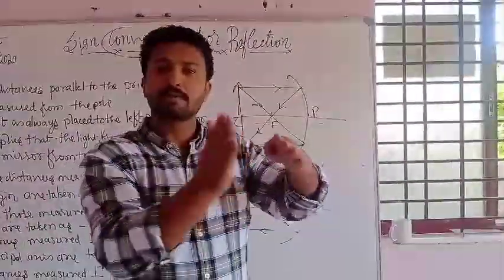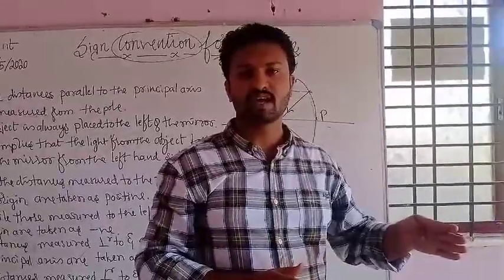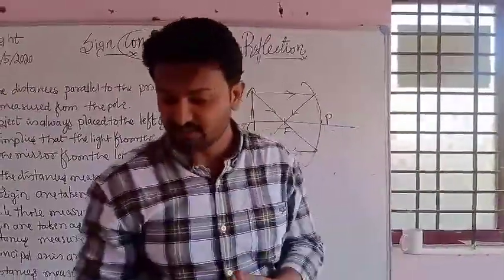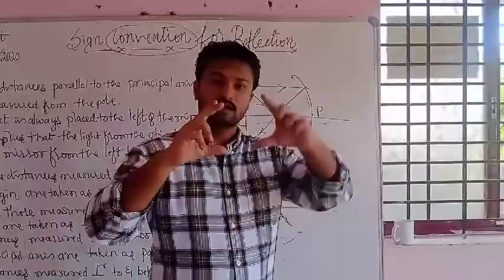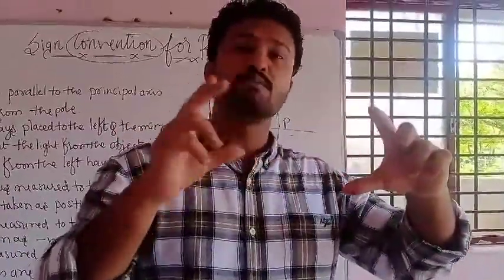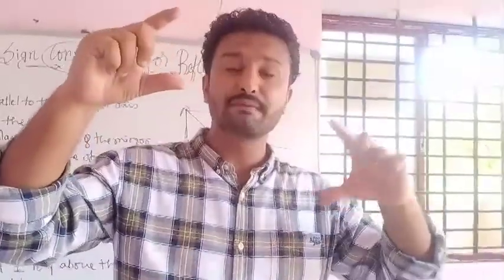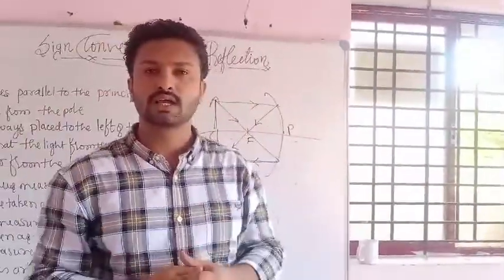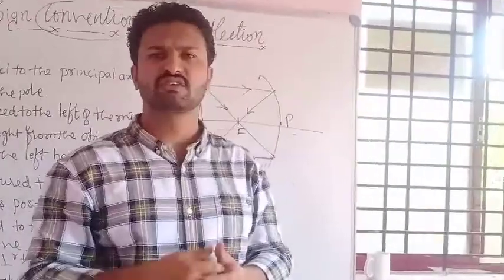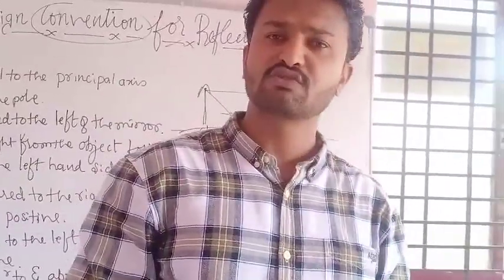Both they will meet behind the center of curvature. Okay, where they will meet behind the center of curvature, and you will get a bigger image compared to the object. And lastly, two conditions are there. We discussed images formed by convex.